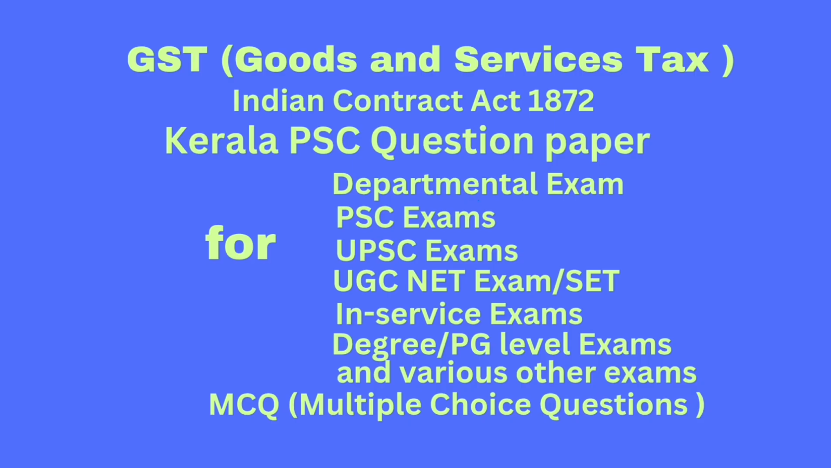Question number 53. What is the order of utilizing ITC of GST UTGST available in electronic credit ledger? Answer, first for payment of SGST, UTGST and then for IGST and not for CGST. Question number 54. What is the rate of interest on delayed payment of GST? Answer, 18% per annum.